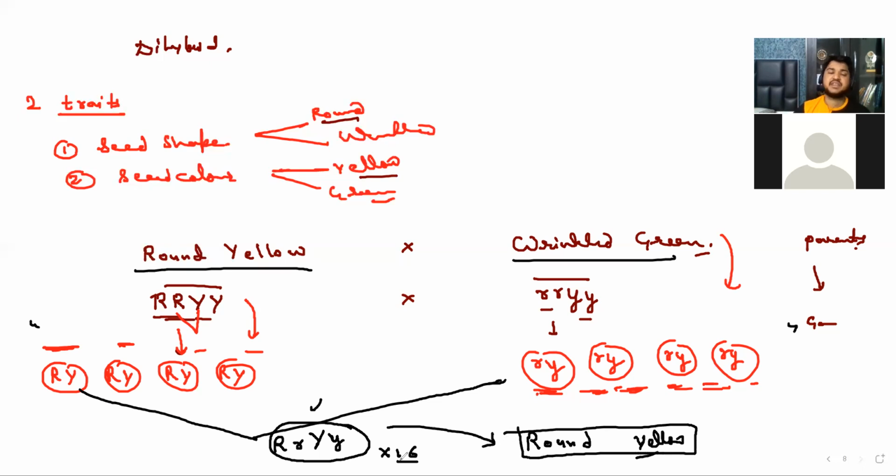They are showing completely the father's character, but inside, in their genotype, they have both. They have the female character also, right? So maybe in the next generation they are going to show that, the small r and small y, maybe in future. So this is the F1 generation, round and yellow, and it is total 16.